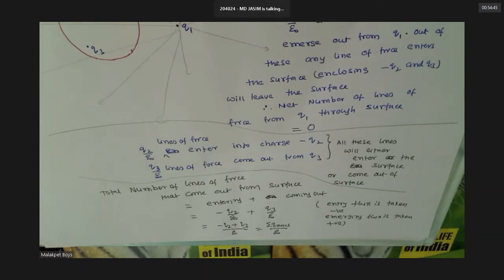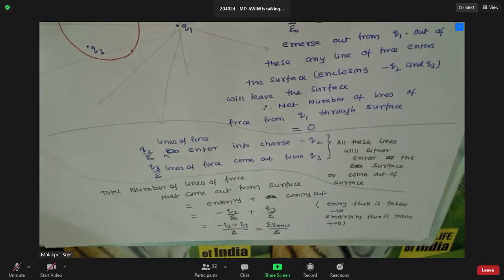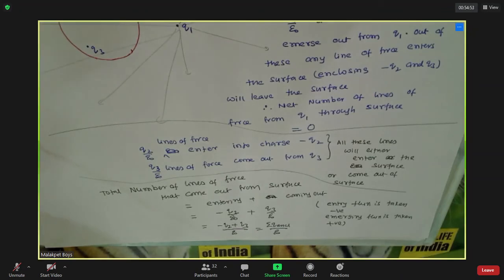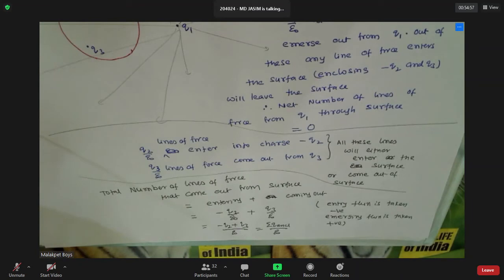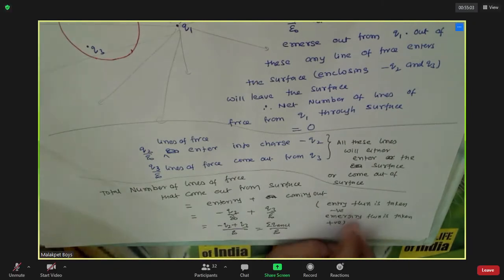Sir, one doubt, sir. This last part now, sir, total number of lines of force that came out from the surface, entering plus coming out. Then why did we write minus Q2, sir? Both are of different direction. That's what I wrote. If I take emerging flux as positive, entering should be negative.